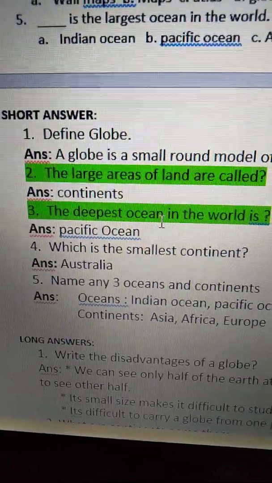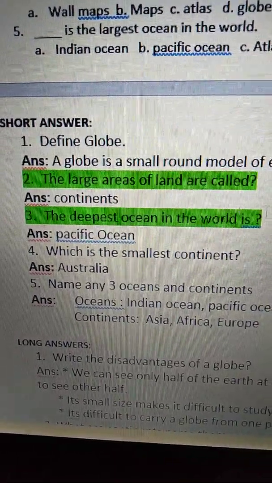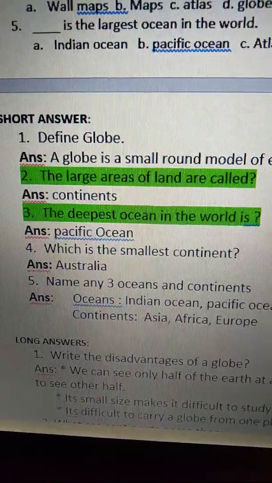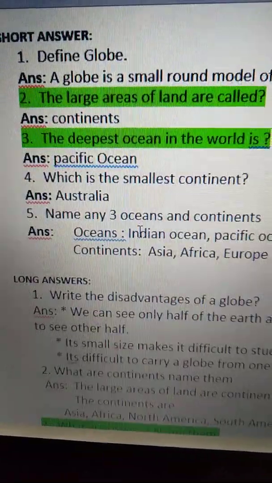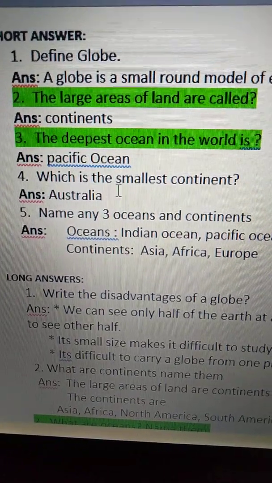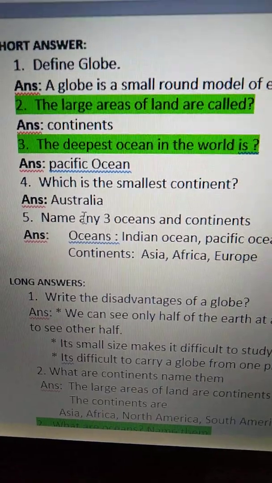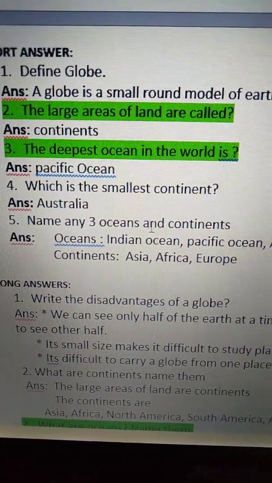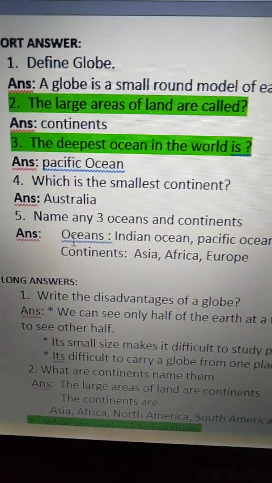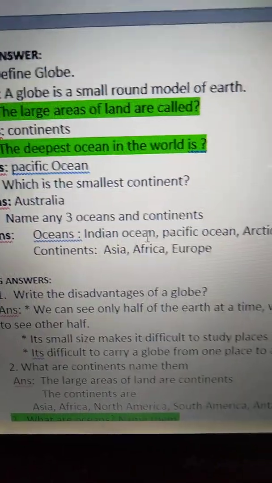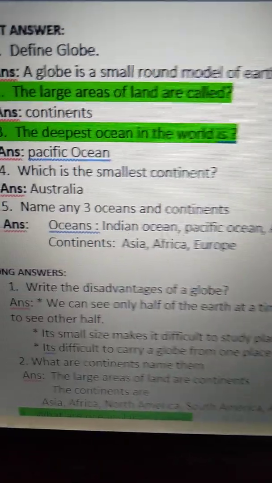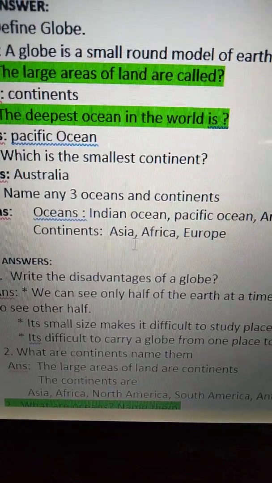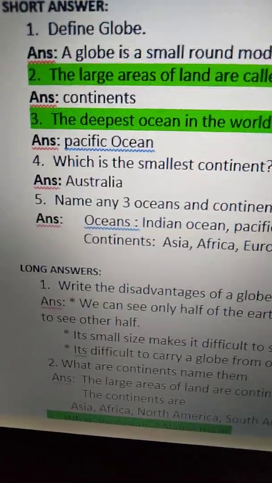Third one. The deepest ocean in the world is Pacific Ocean. Fourth one. Which is the smallest continent? Australia is the smallest continent. Fifth one. Name any 3 oceans and continents. The 3 oceans are Indian Ocean, Pacific Ocean, Arctic Ocean, and the continents are Asia, Africa and Europe.